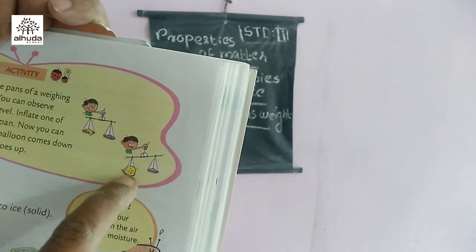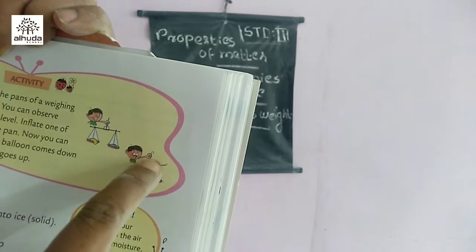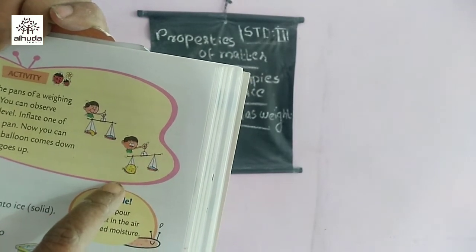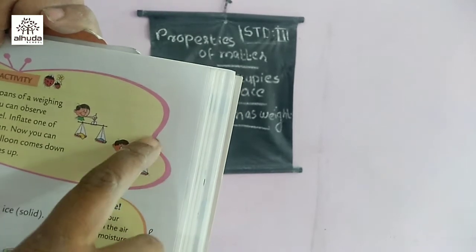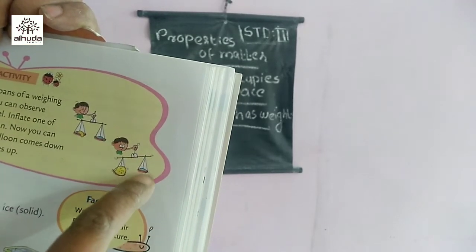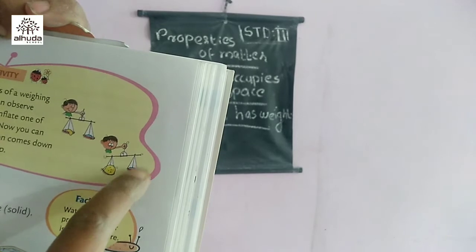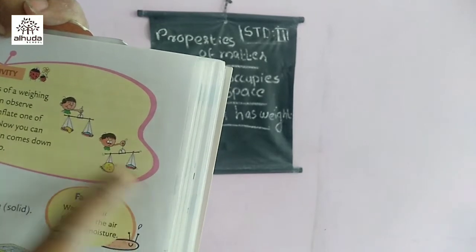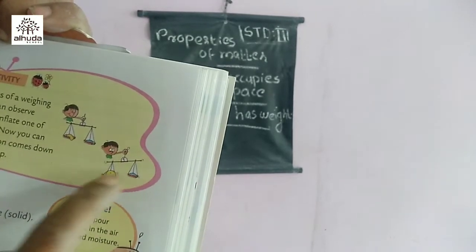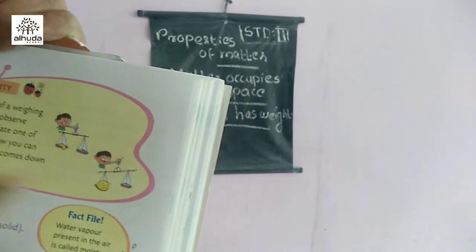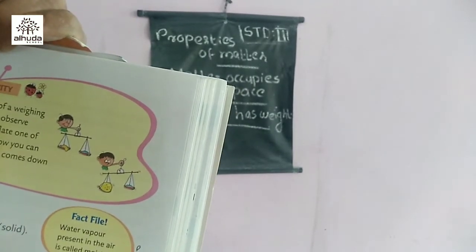Due to the weight of that air, this side comes down and the other side moves up because there is no air and no weight there. This shows that gas also has weight. Understood?